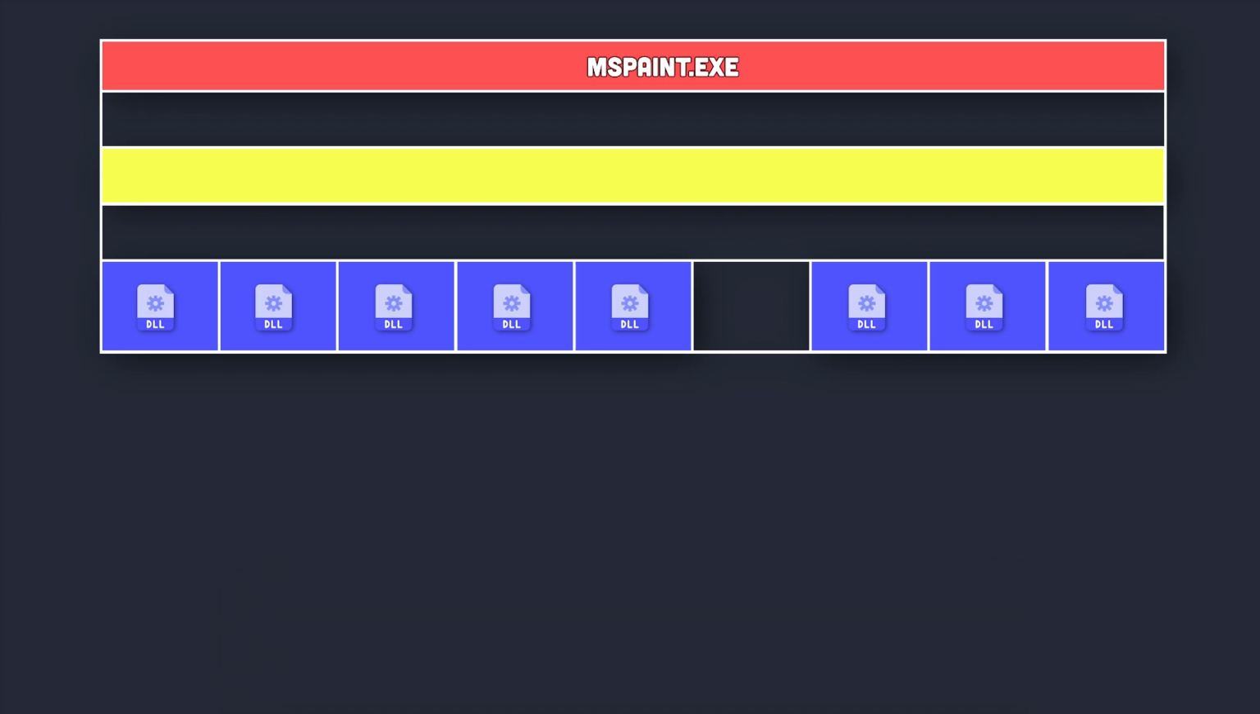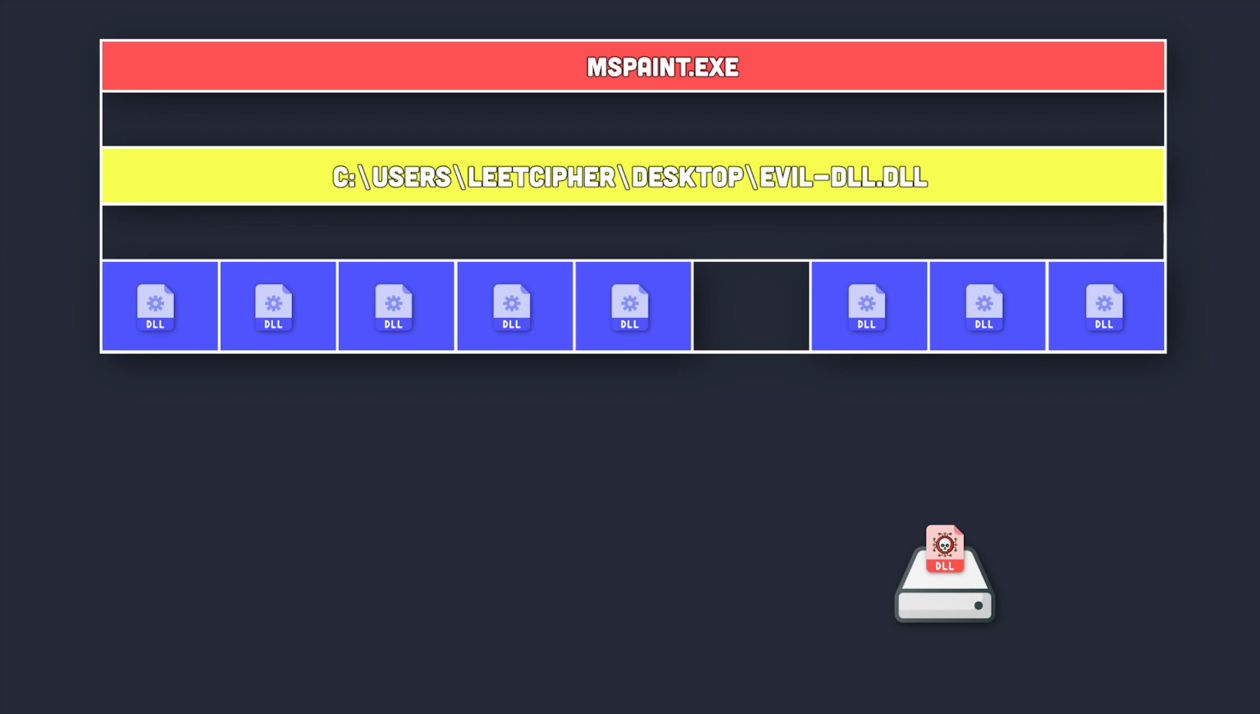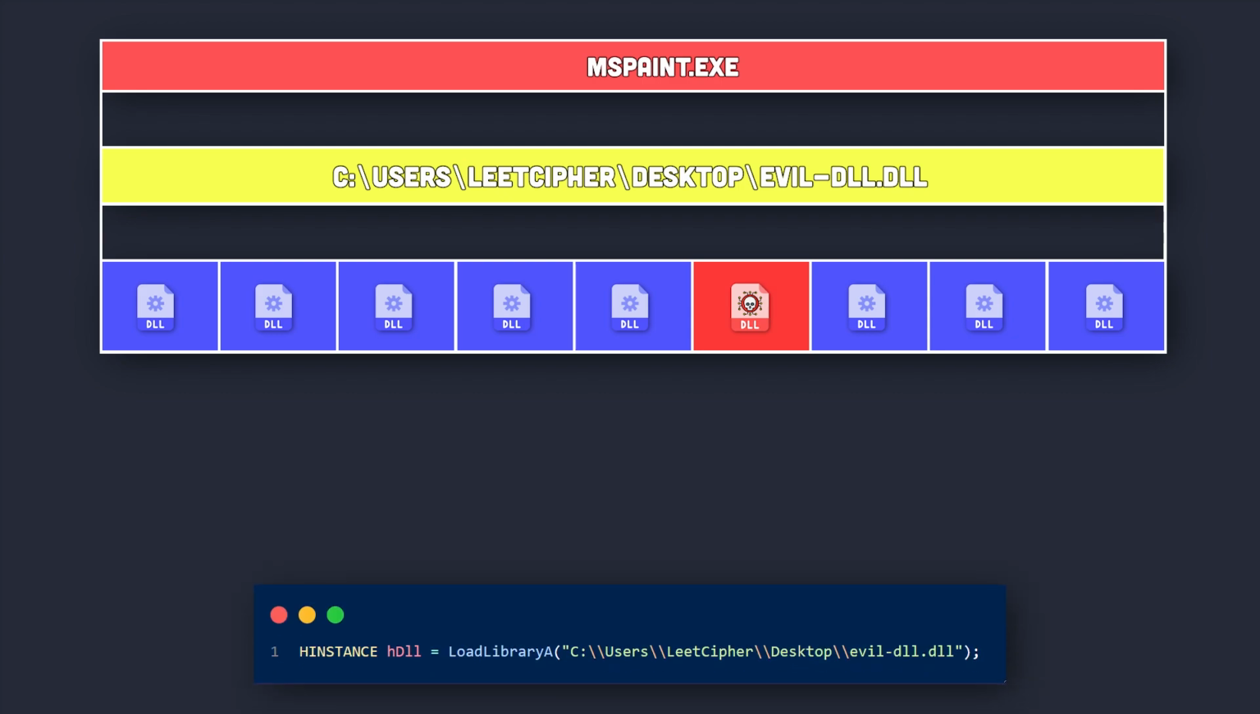Alright, now we have successfully written the full path of the DLL into the allocated memory inside the Microsoft Paint process. What we need to do now is to load the actual DLL into the memory space of this process. And yes, you guessed it right. We can do that by using the LoadLibrary API. But the real question here is, how can we force this process to execute LoadLibrary for us? Well, the answer is pretty simple.